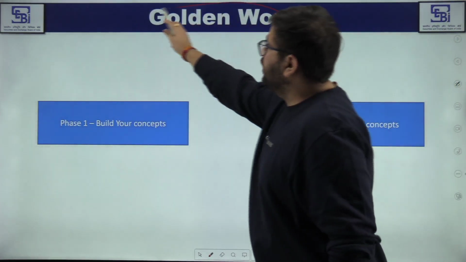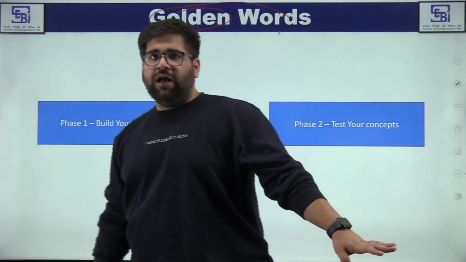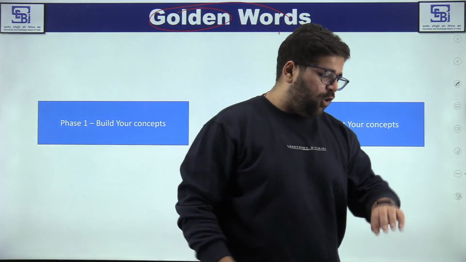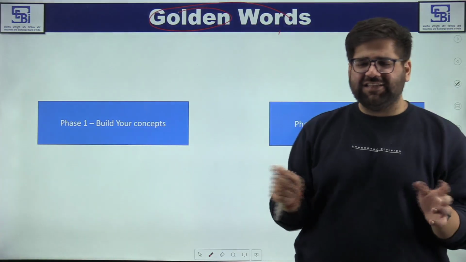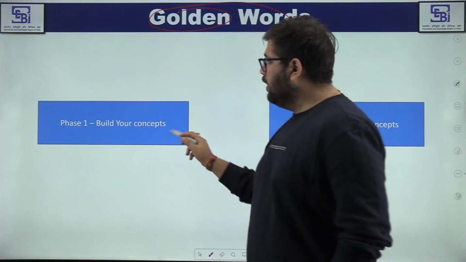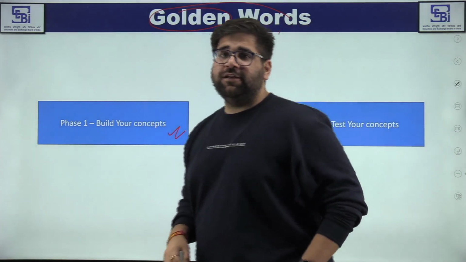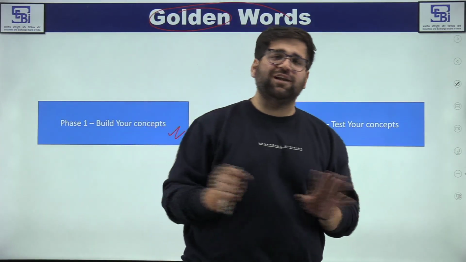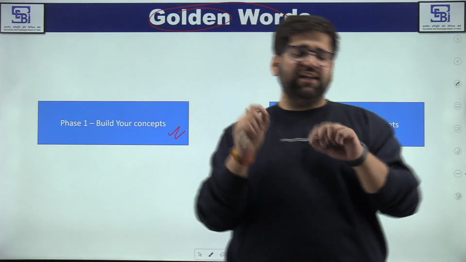Now I have certain golden words for you. Till phase 1, I am assuming that 28 January they will be conducting their phase 1, or not taking any date. Let's take it in the last week only. So you still have more than 1 month to go. Till phase 1, build your concepts. Concepts tips पे लेके आ जाओ, journal entries tips पे लेके आ जाओ, trial balance अपने आप हो जाएगा, बाकी सब अपने आप हो जाएगा. Journal entries is the key.